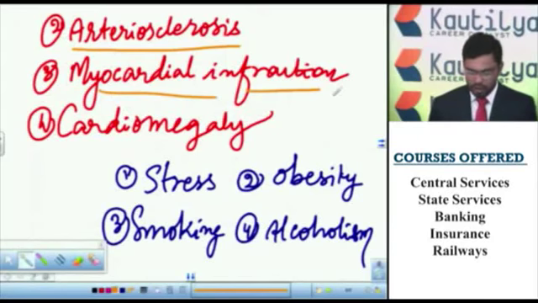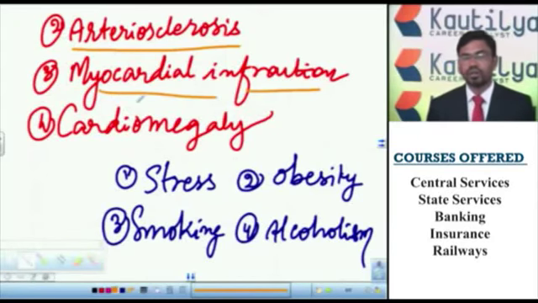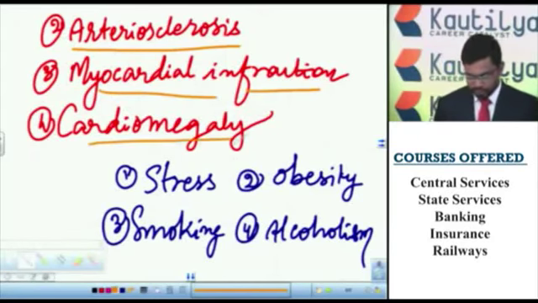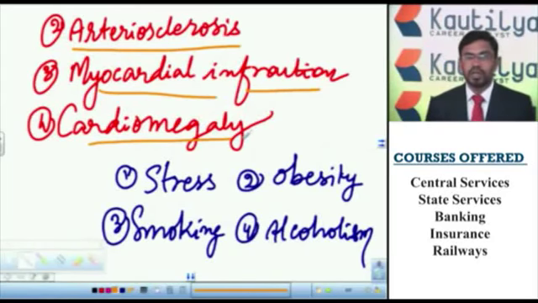This infection of heart muscles is called myocardial infarction. And cardiomegaly: when the thiamine vitamin, that is vitamin B1, is severely deficient, the heart muscles enlarge in size. This enlargement is called cardiomegaly. It may also lead to heart attack.